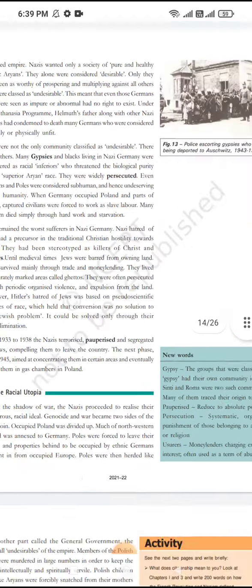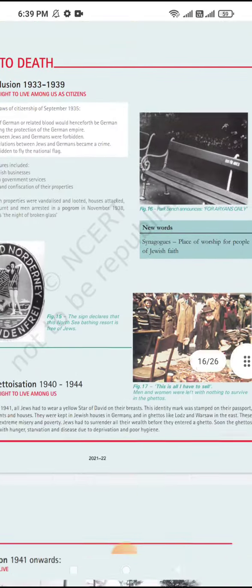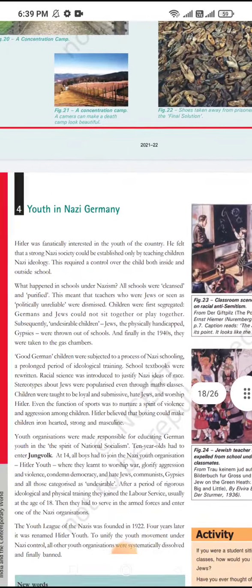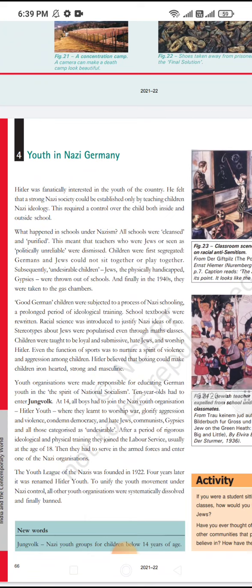What happened with the youth of Germany? He had all the Jewish teachers taken out of the schools, away from the children, because he believed that the children were the future of Germany. He separated Jewish students and German students. He changed the books also, and the books were filled with Nazi ideology.